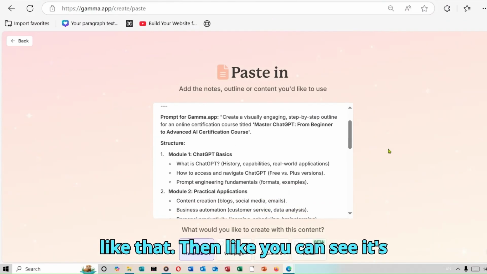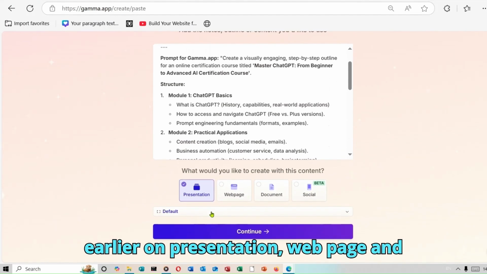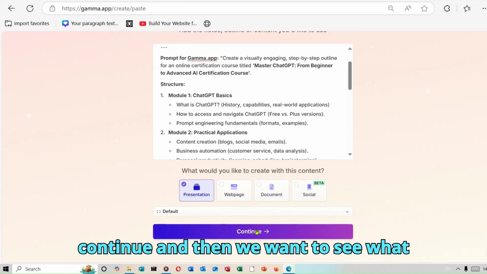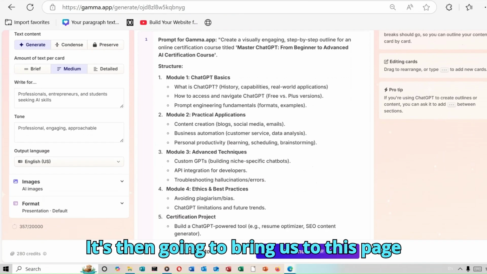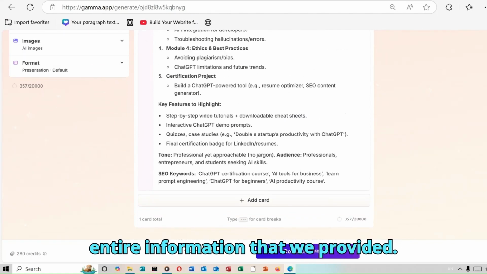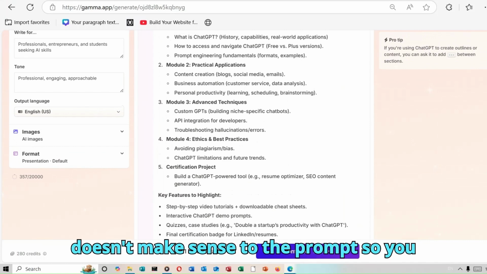Then, like you can see, it's going to bring the options that we had earlier on: presentation, web page, and everything. So we are going to click on continue, and then we want to see what this AI is going to come up with. It's then going to bring us to this page over here, and you can go through the entire information that we provided. Make sure to eliminate everything that doesn't make sense to the prompt.